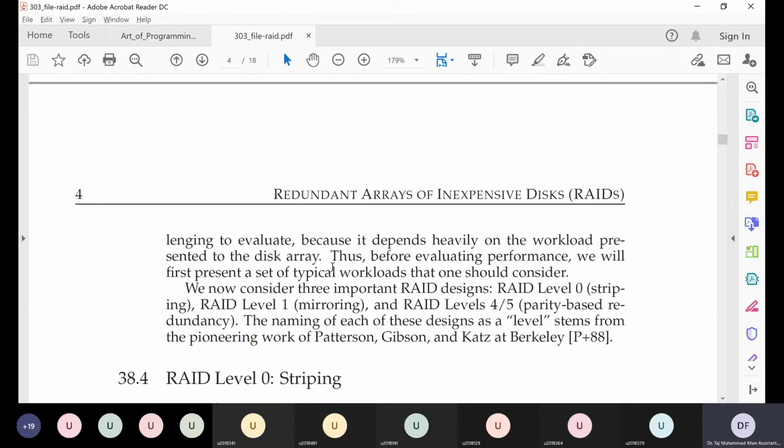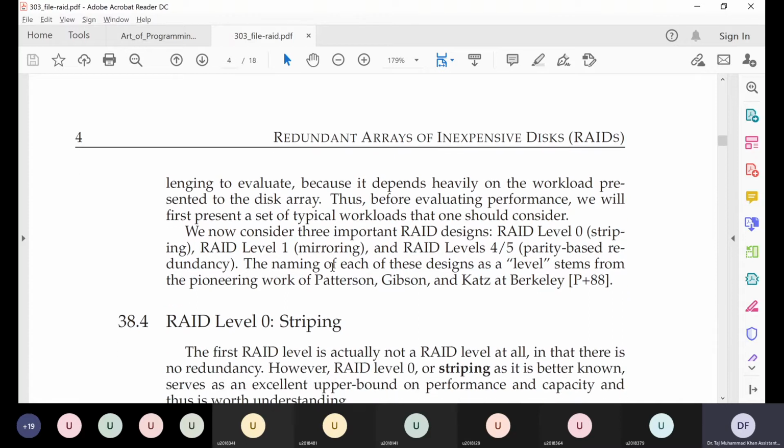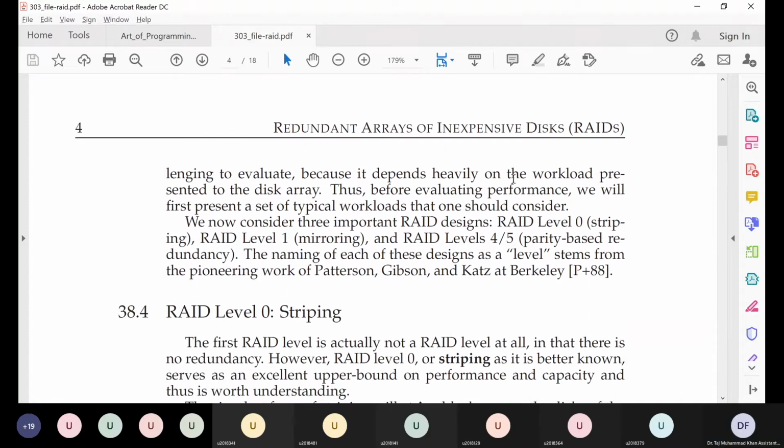So let us see how we can implement a RAID and how the different implementations of RAID perform on all these axes. RAID systems are classified into different levels, and we'll see what is the difference between levels.